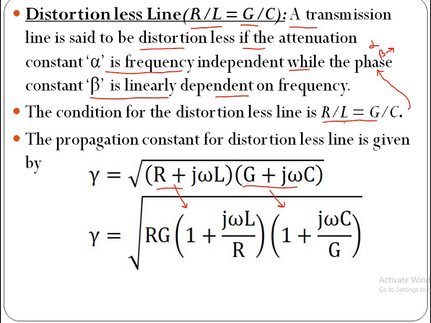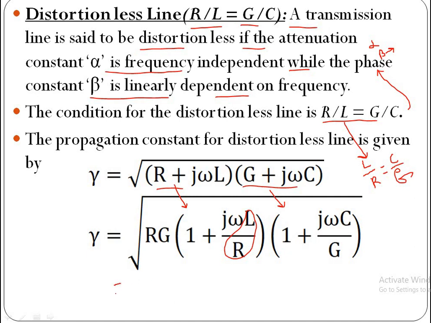So from this we can write L by R is equal to C by G. Now substitute in place of L by R, C by G, then these two terms become 0 and take out of the square root.